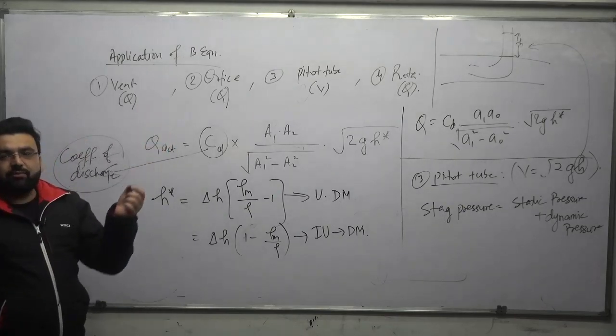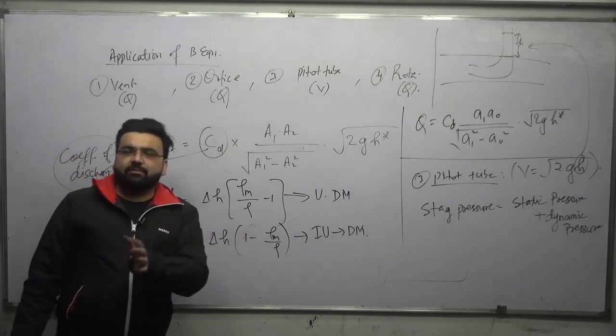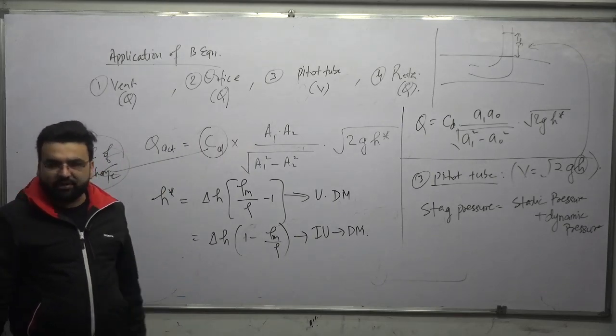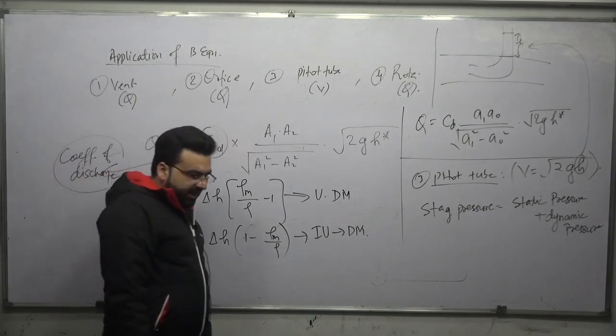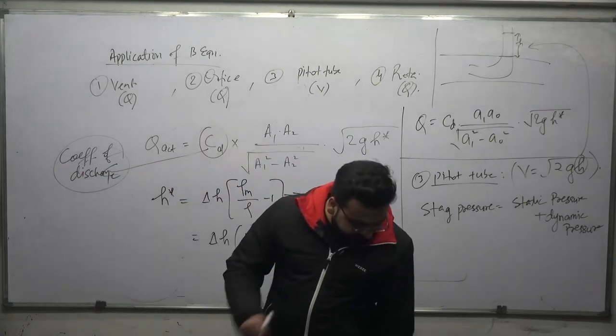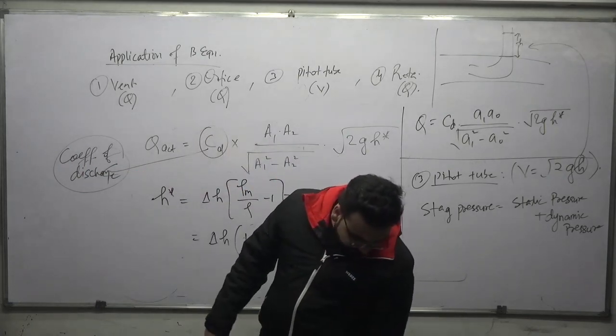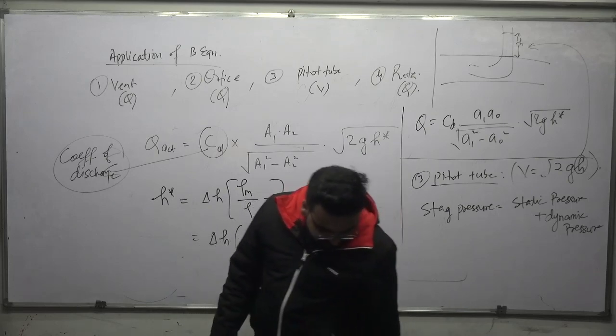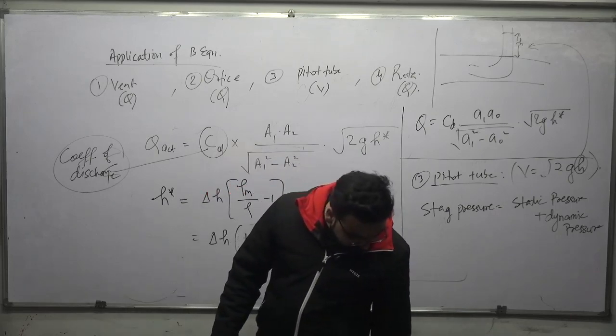CD value for Venturi meter was nearly 0.96, and for orifice meter it was coming out from 0.6 to 0.7. So Venturi meter is supposed to be more accurate as compared to the orifice meter.